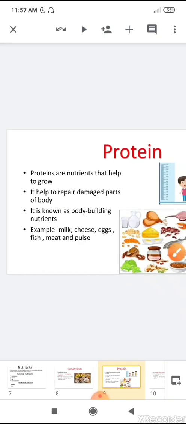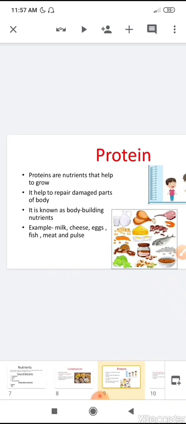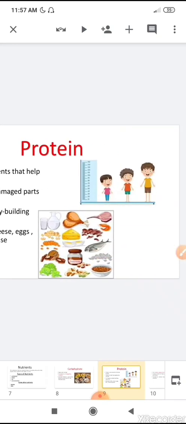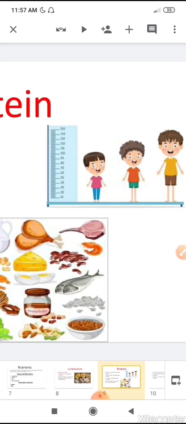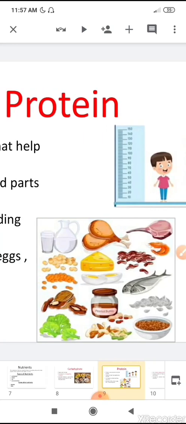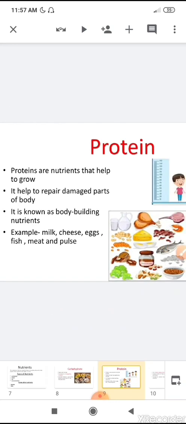The next one is protein. Protein is also known as body building food. So proteins are the nutrients that help us to grow. Here you can see in this picture a child is growing. So protein helps to grow. You are not the same as you were in the previous class. You are growing. Year by year you are growing. So protein helps us to grow.